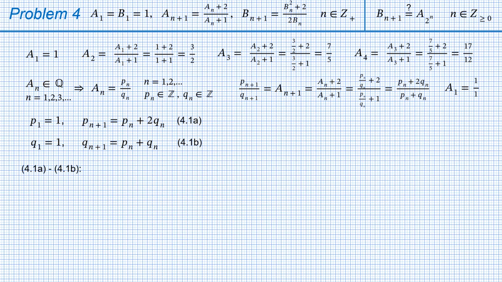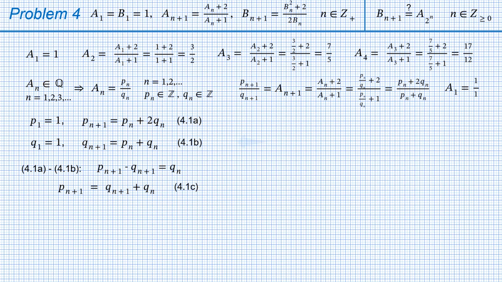Subtract equation 4.1b from equation 4.1a. We get P with index n plus 1 minus Q with index n plus 1 equals Qn, from where we find that P with index n plus 1 equals Q with index n plus 1 plus Qn. This is formula 4.1c, which is not clear yet, but there is another trick in our reserve.